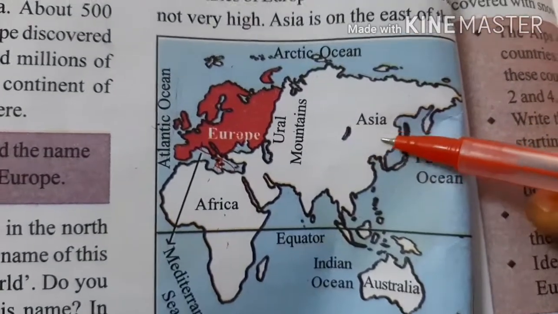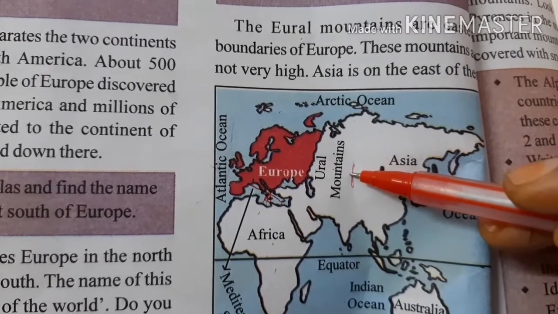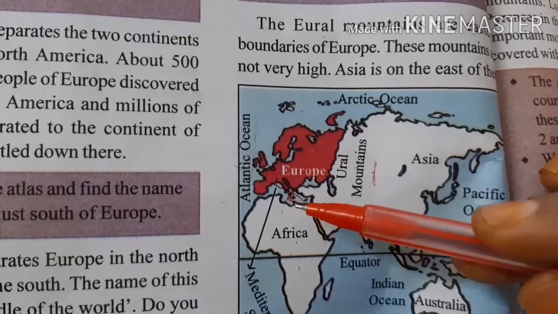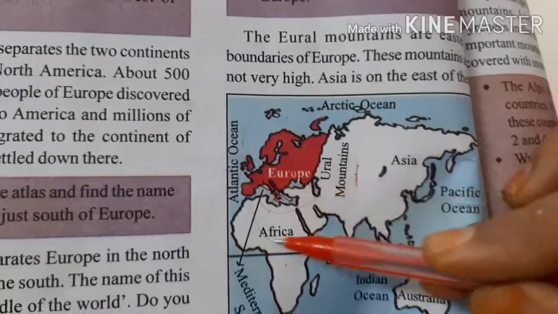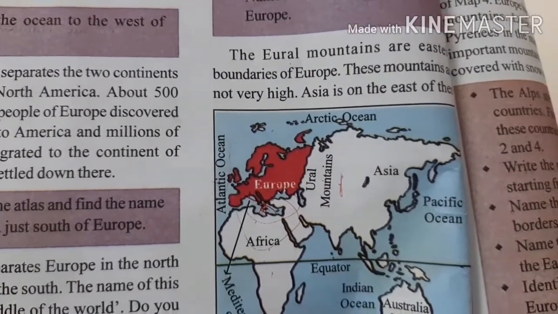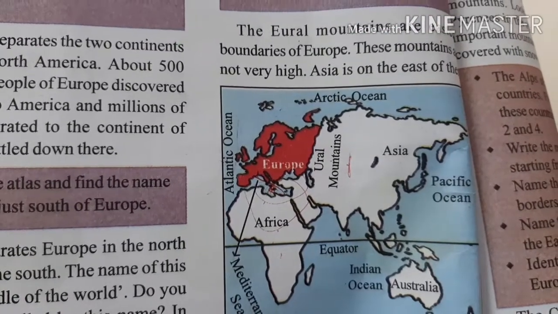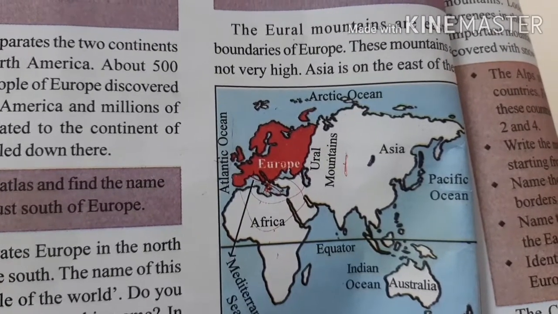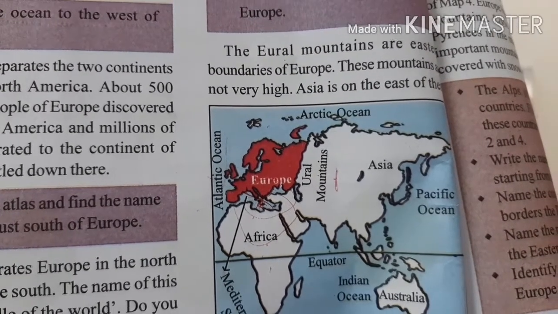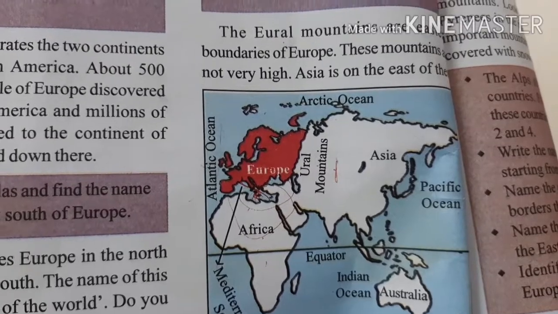See, children, this is Asia, western parts of Asia. These all regions are situated around the Mediterranean Sea. That's why Europeans thought that this sea was the center of the world and named it the Mediterranean Sea. Ever since, it has been called the Mediterranean Sea.